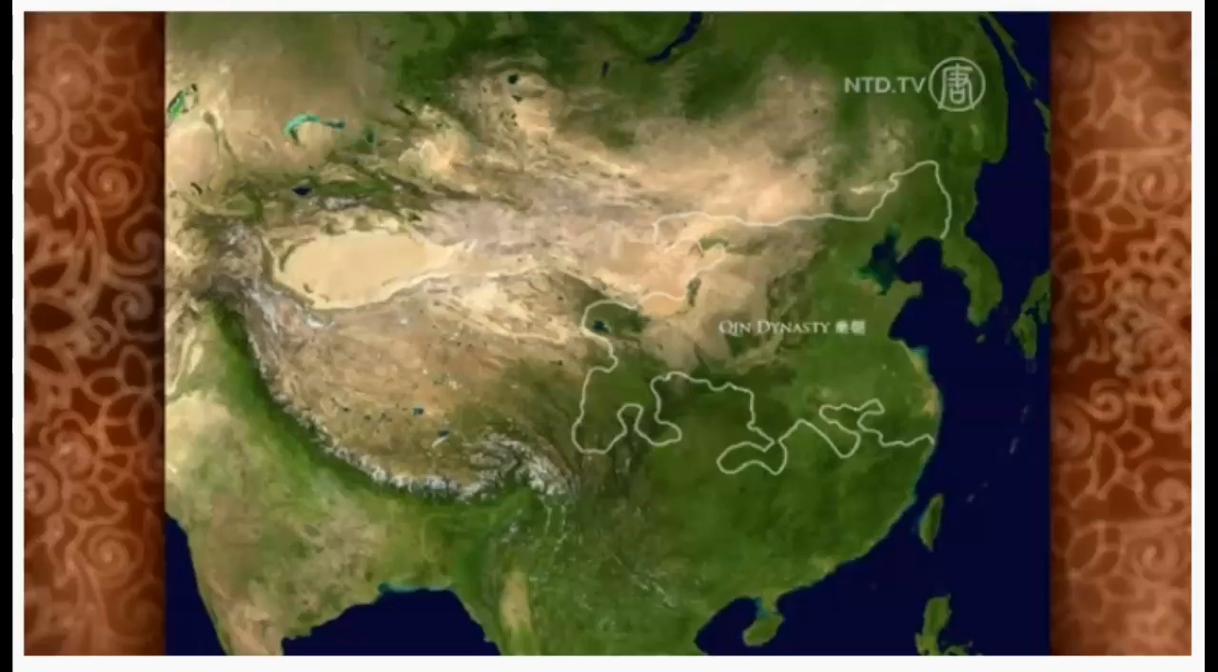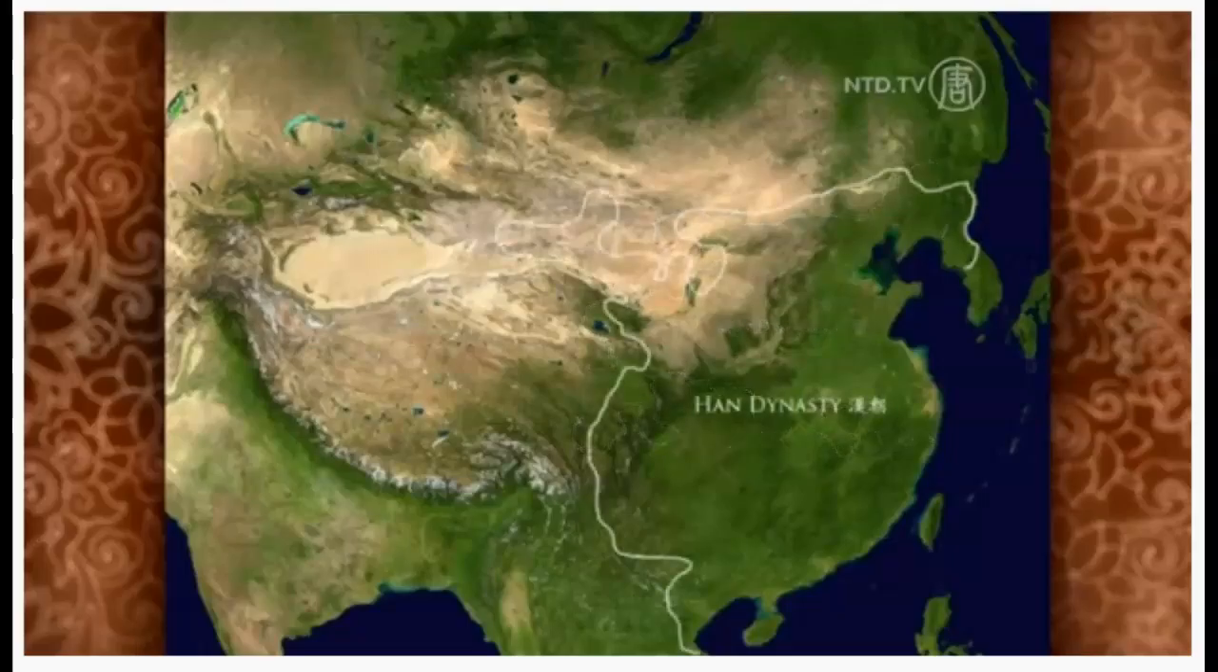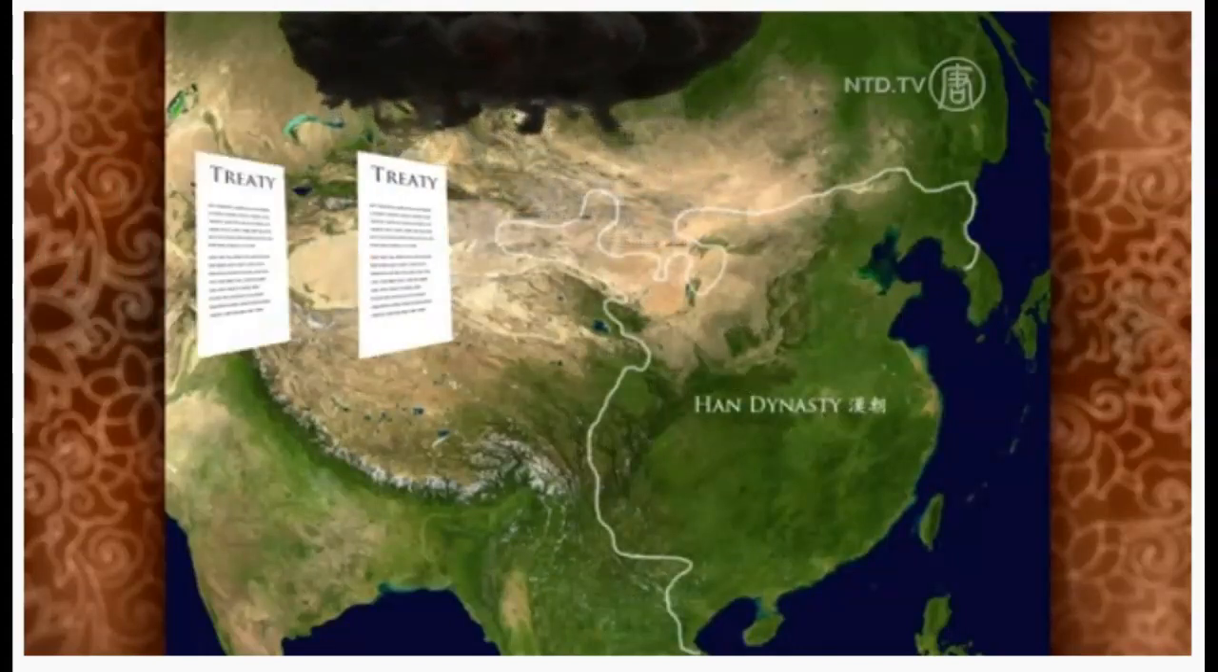The capital of the dynasty was at Chang'an, and at the time it was one of the biggest cities in the world. The Han Dynasty saw massive territorial expansion, with China's area almost doubling. The Han defeated the tribes to the north and signed treaties with the clans to the west.